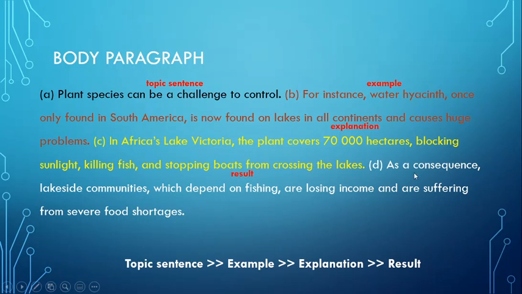Now, it is followed by the result. We have here, "As a consequence, lakeside communities which depend on fishing are losing income and are suffering from severe food shortages." So now if you take a look at the format of writing a body paragraph, we begin with the topic sentence, followed by an example, and then we have to explain that further, and then we have to give the result.